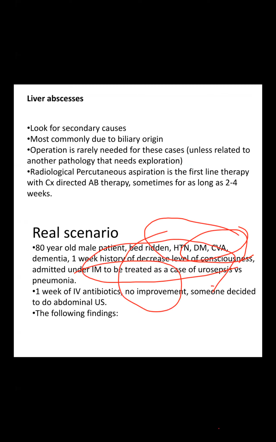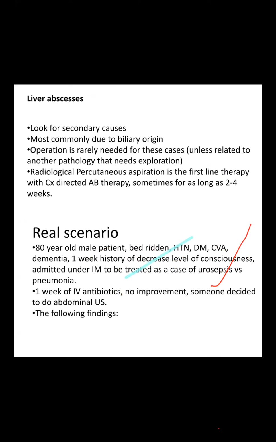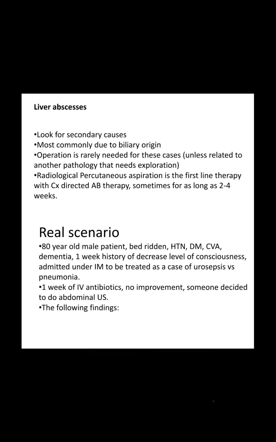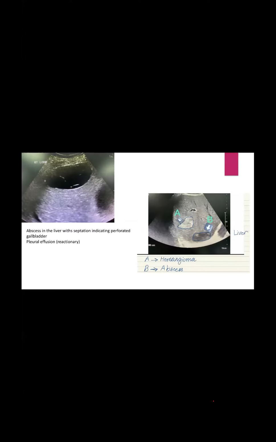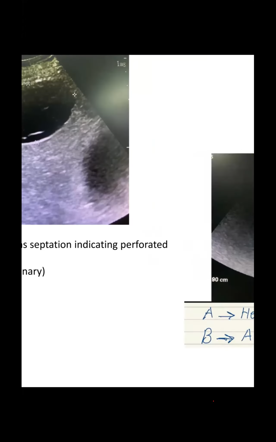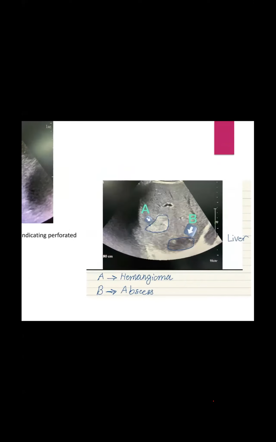So we decided on abdominal ultrasound, which found effusion and septation present, or perforation of the gallbladder. This may be the presentation.